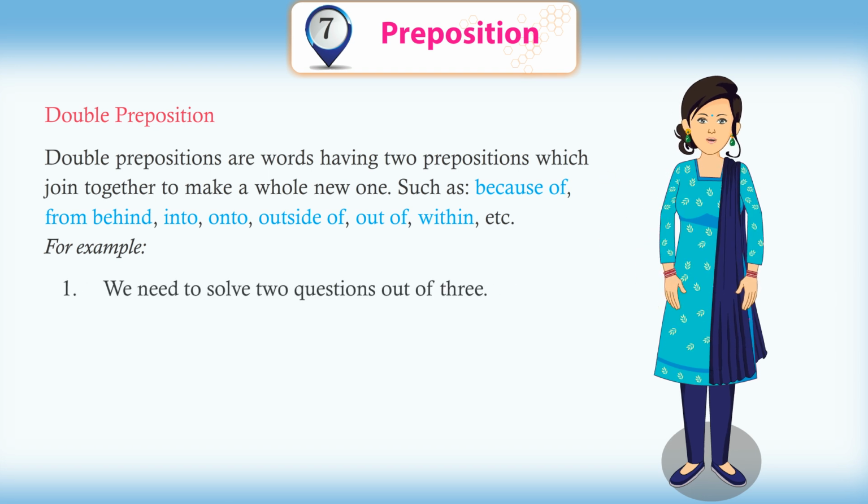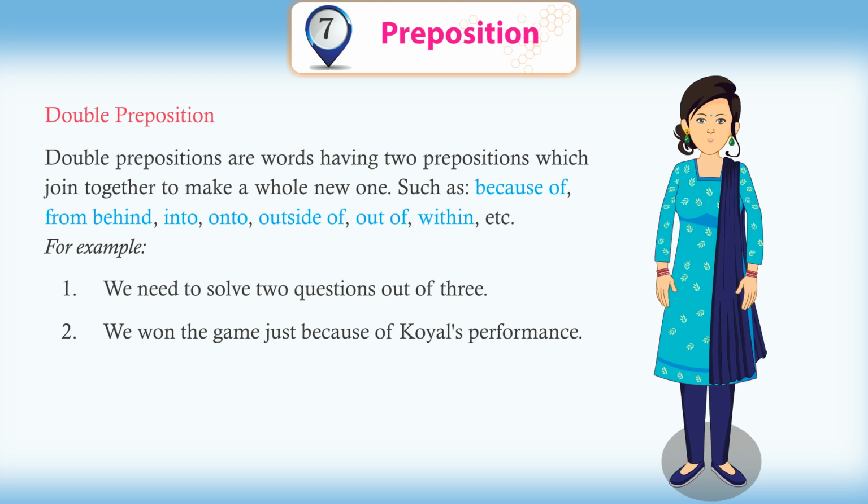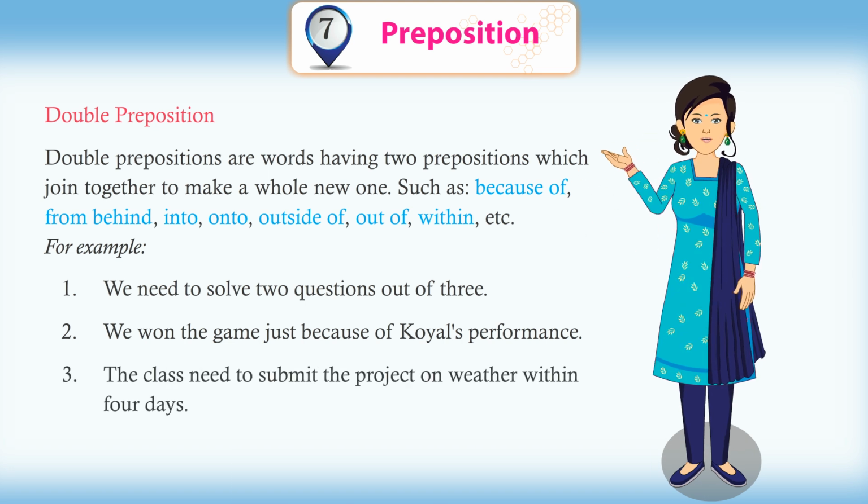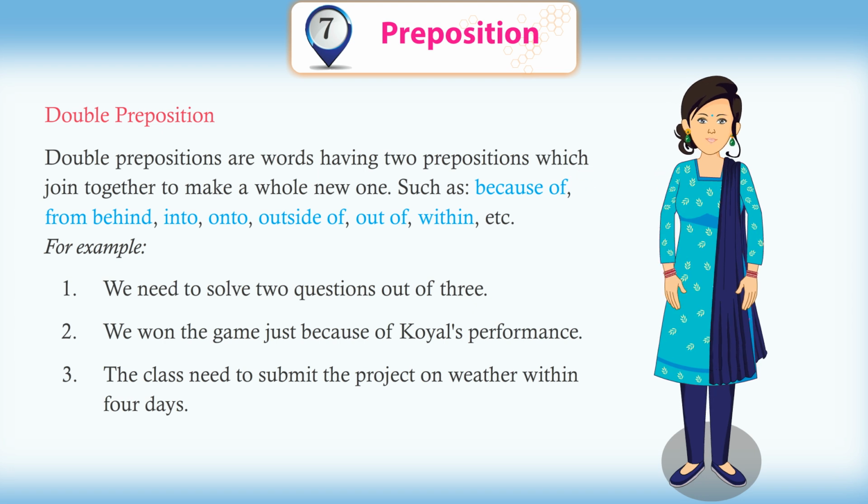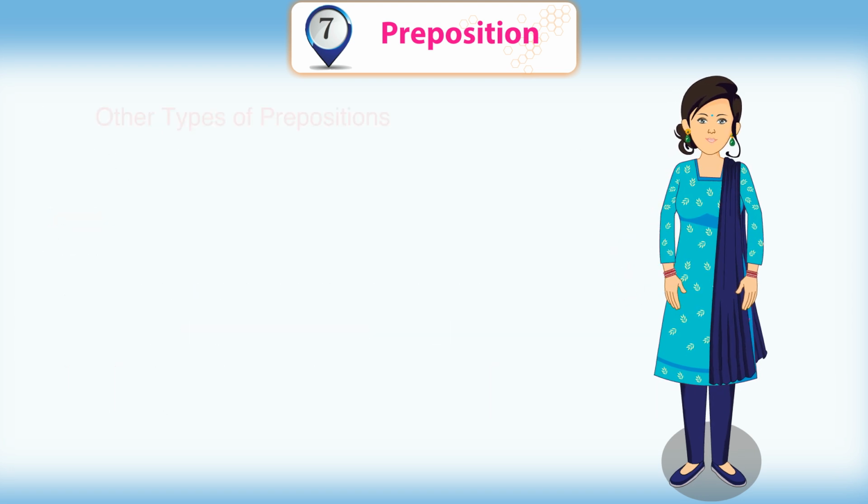For example, we need to solve 2 questions out of 3. We won the game just because of Koyal's performance. The class needs to submit the project on weather within 4 days.